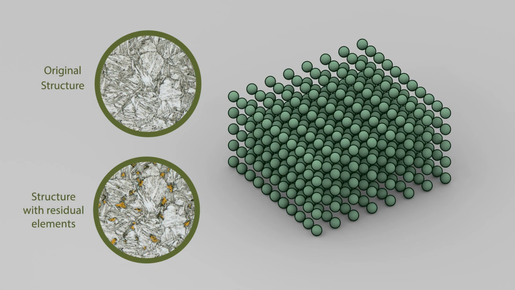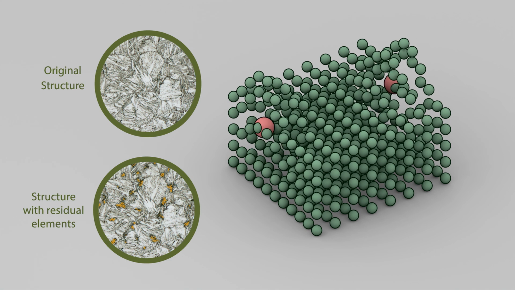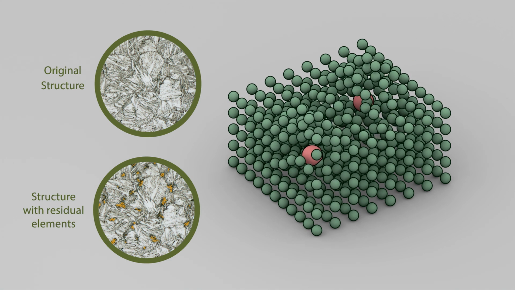Detailed microstructure investigations will be performed in order to see what is the influence of the residual elements on the way the atoms are arranged in the material. And then we want to look if these different organizations in the structure of the material is changing the material properties, so strength and toughness of the welds.